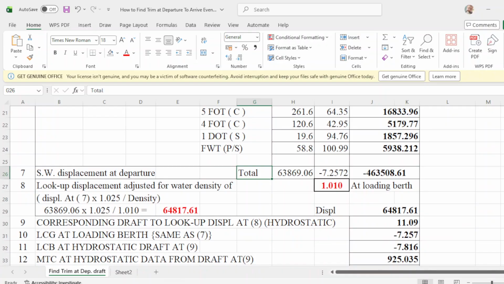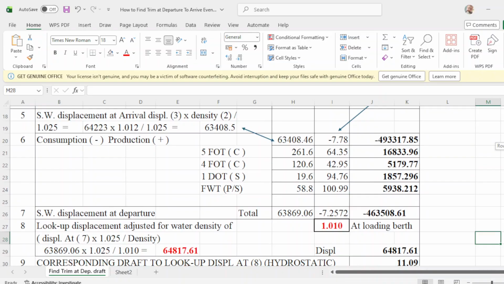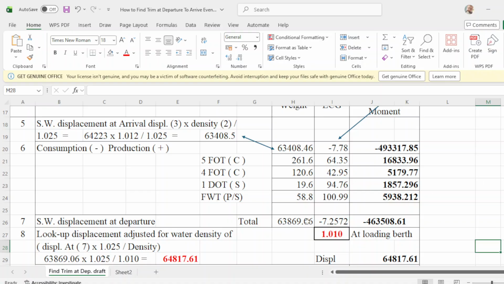Total displacement is 63869.6, and your total longitudinal moment is negative 465.861, and your LCG is negative 7.2572.